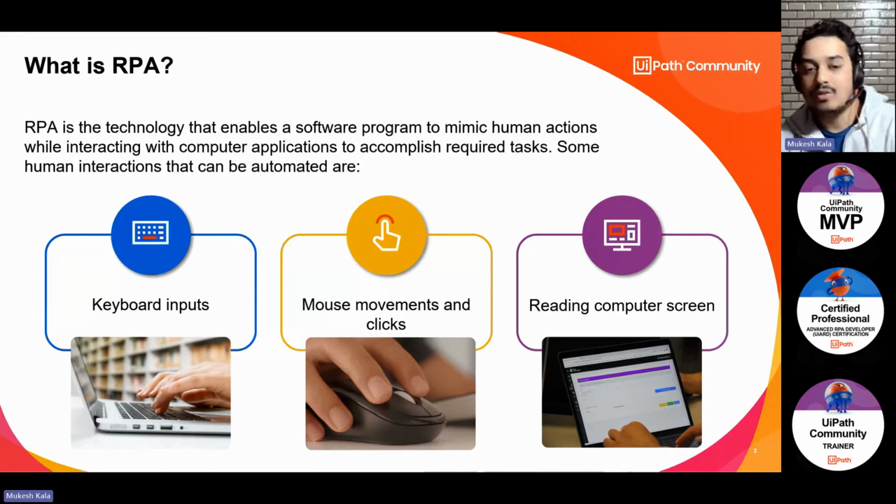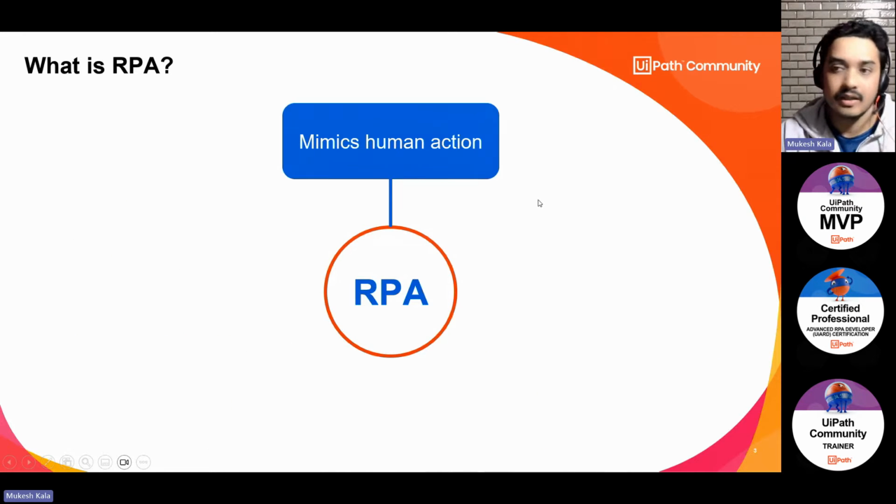Now, when we talk about robots, many people think that we are creating some super duper robot, which would be walking on my desktop, something like an Iron Man kind of thing. No. When I talk about RPA, it is a technology where we are creating software robots, the same way we have a program which is running inside the computer. When I say robot, I do not mean walking and talking robots. I mean software robots. So at a very high level, RPA is a technology that mimics human action to do some of the tasks. Now, a question arises: what exactly can it do?